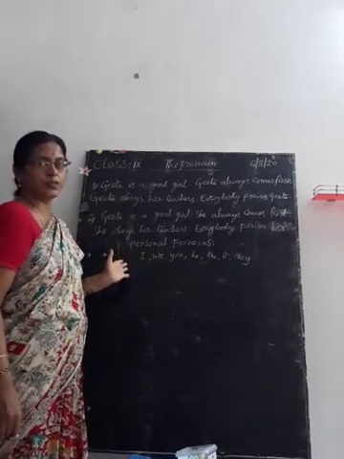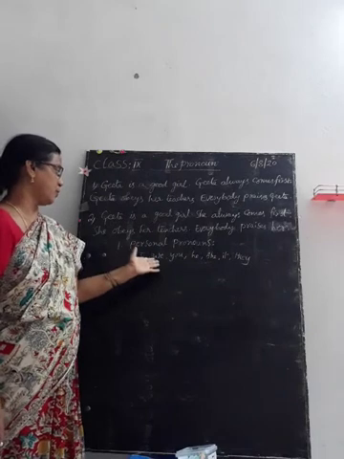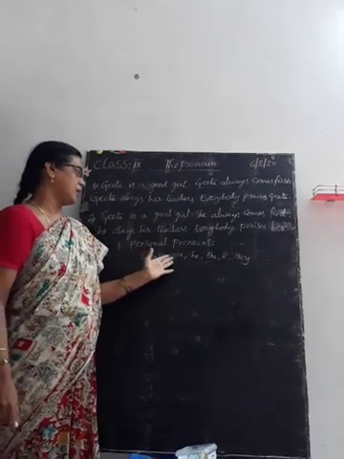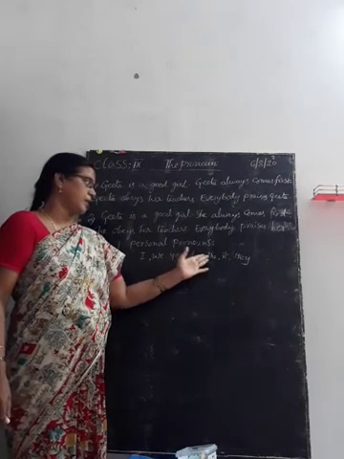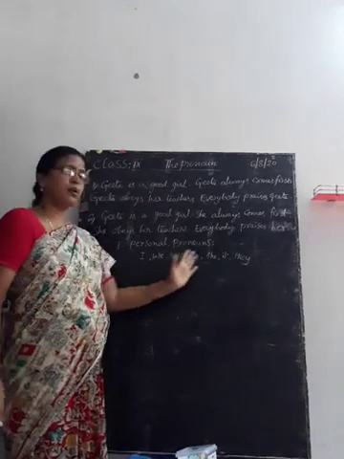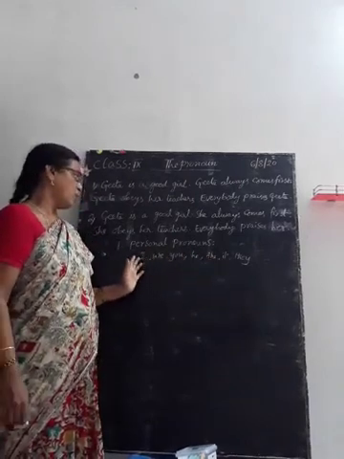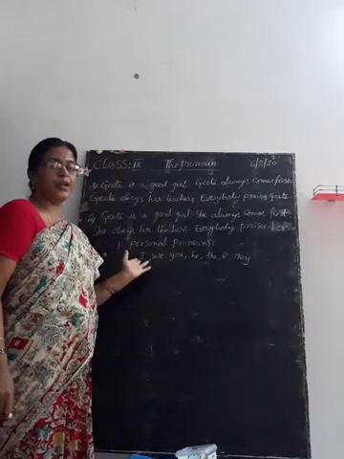Actually, you have known persons: first person, second person, and third person. First person singular and plural: I and we. Second person, both singular and plural: you. Third person singular: he, she, it, and third person plural: they. These are called personal pronouns. By using these pronouns, we can frame sentences. I am reading.